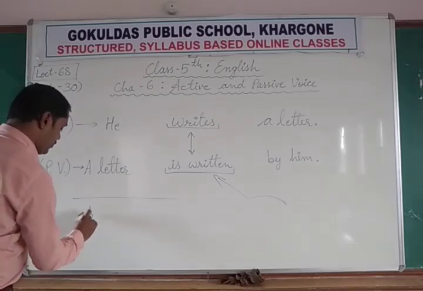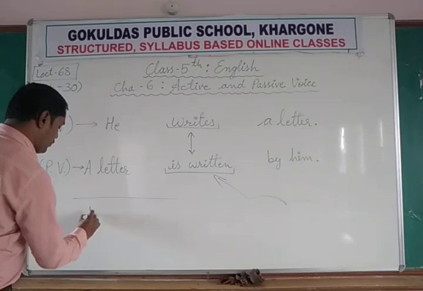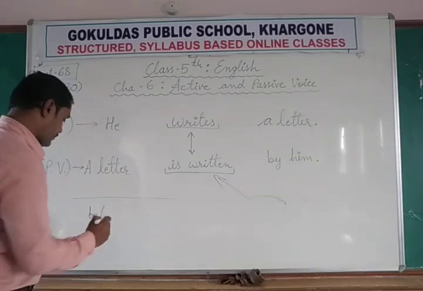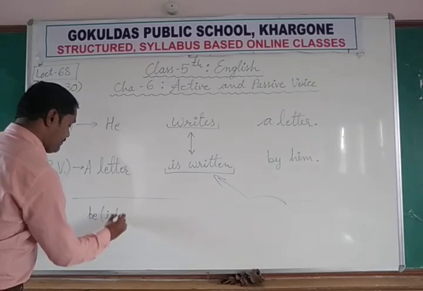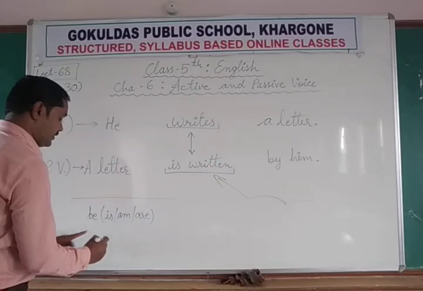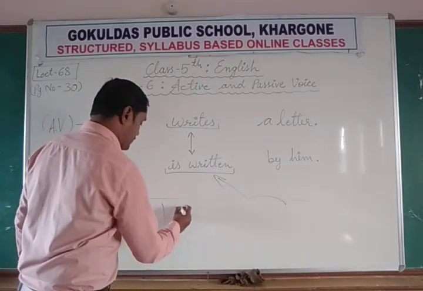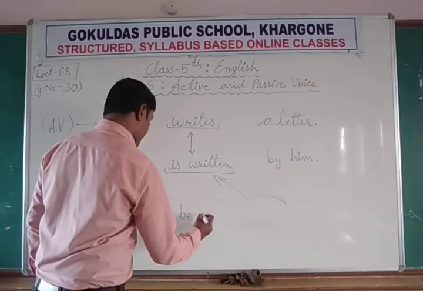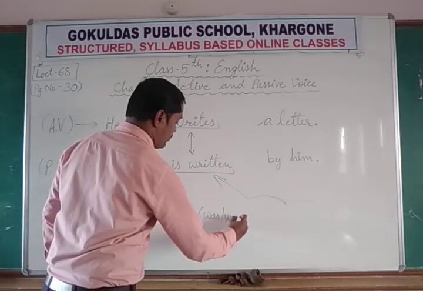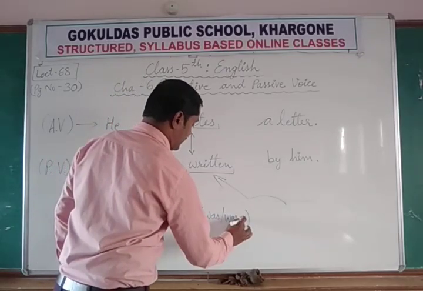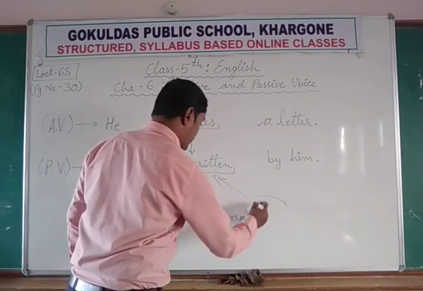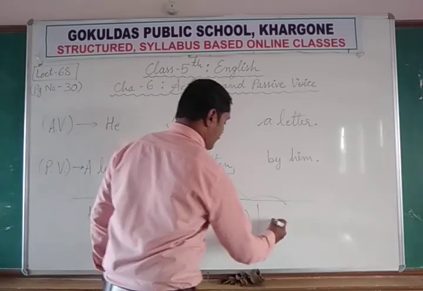The first form of be or present form of be: be can be expressed as is, am, are. This is present form. Then past form of be, past form is was or were. And the past participle or third form of the verb is been.